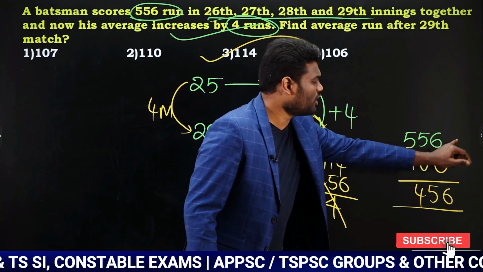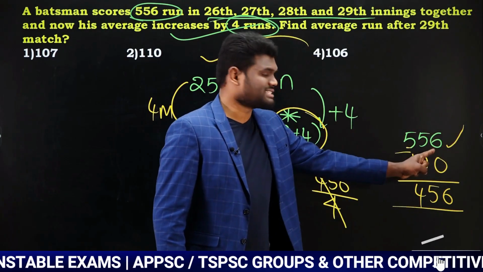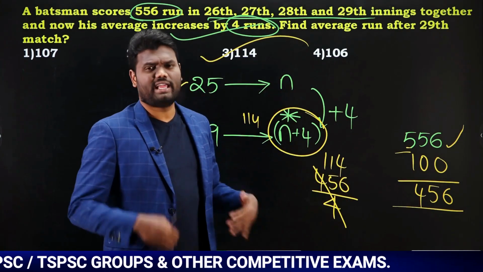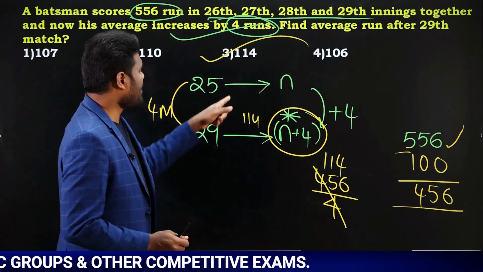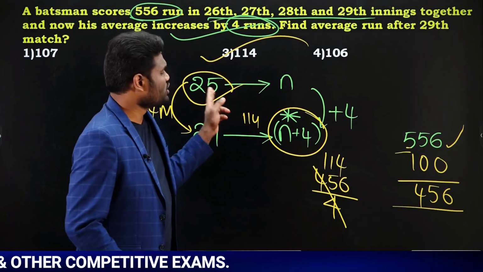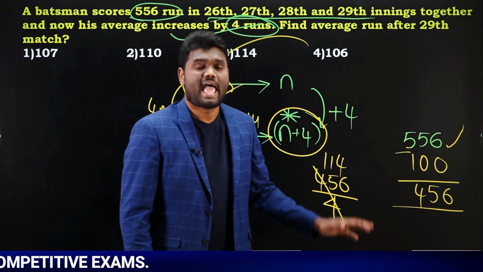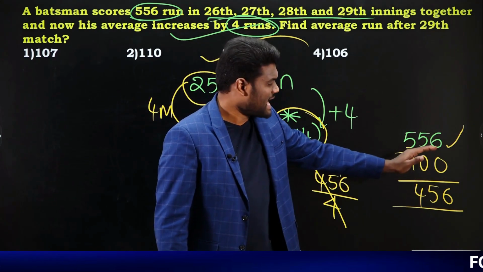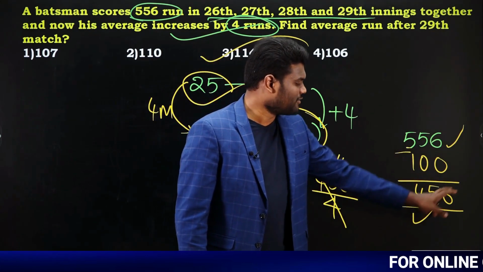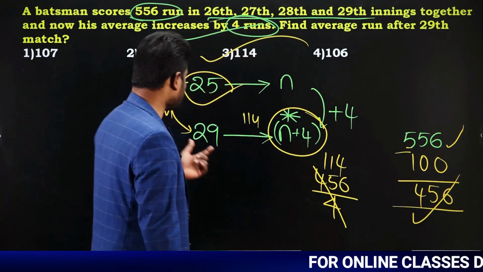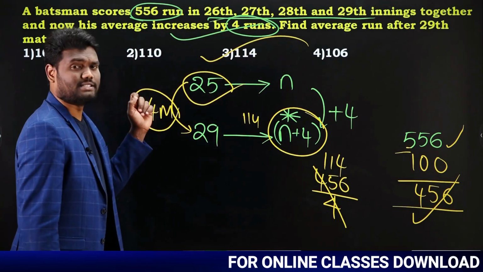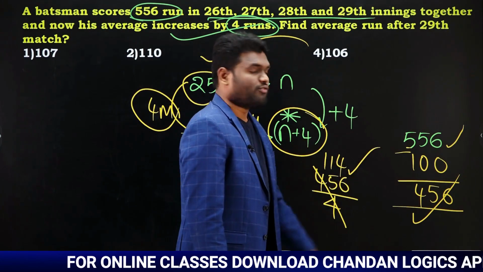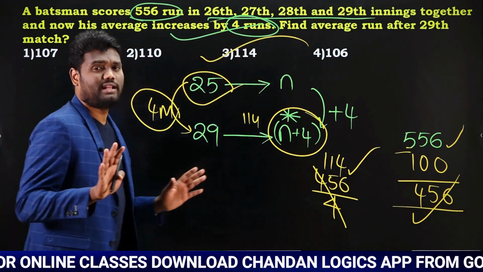He scored 556 runs. Due to these runs, the average increased by 4. If the average increased by 4, each and every match is increased by 4. So how many such matches? 25 such matches. 25 into 4, 100 extra. As I got 100 extra, out of this 556, I have removed that 100. So the remaining is 456. Now this 456 has to be distributed for a total of 4 matches. Now I came to know that the average value is nothing but 114. Okay, very, very simple question.